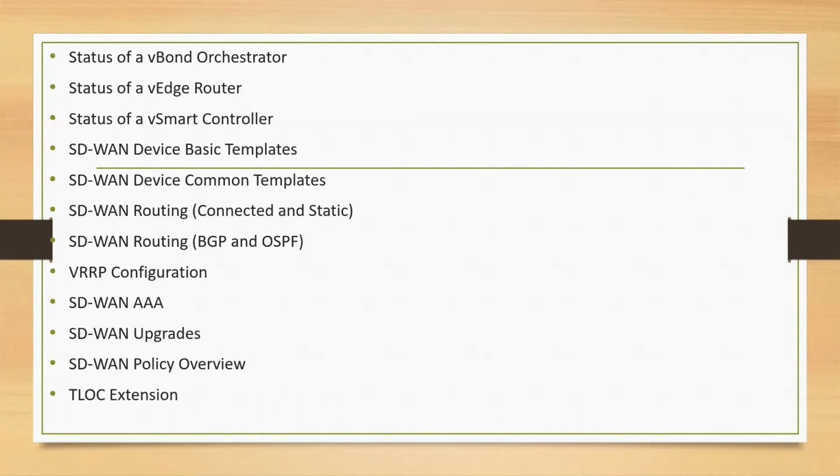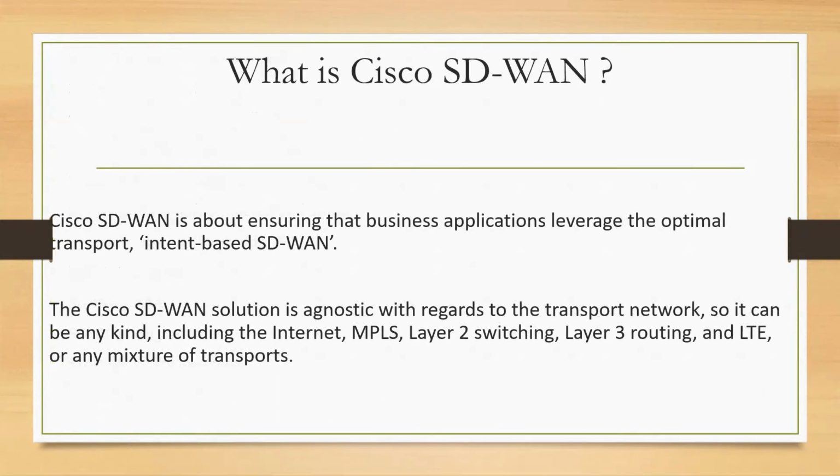Okay. Sure, sure. Moving on next, to give you a little bit of a connect on what SD-WAN is, and what the challenges were with the legacy stuff, so that you can connect very much on why you need to join the SD-WAN course versus not joining. So I am just trying to connect you a little bit with the background of SD-WAN. Cisco SD-WAN is about ensuring the optimal transport for business application levels, intent-based SD-WAN. So looking at our legacy world, we don't have intent-based routing.